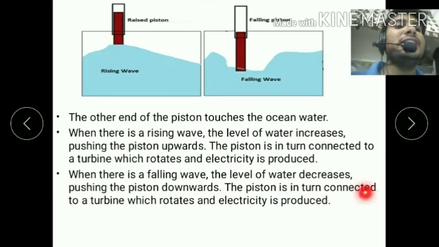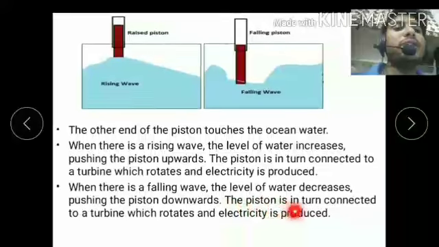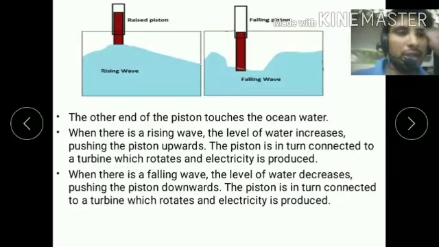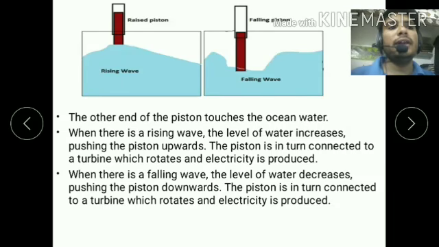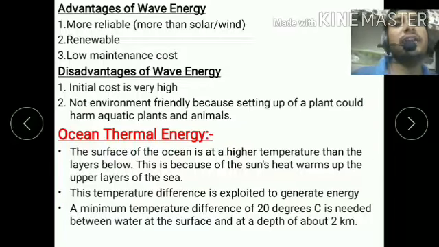The piston in turn is connected to a turbine which rotates, and electricity is produced. Okay, this is another way we can generate electricity, by the waves. The next point is the advantage of wave energy.